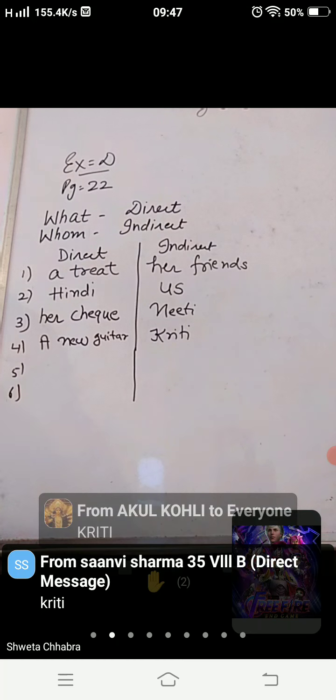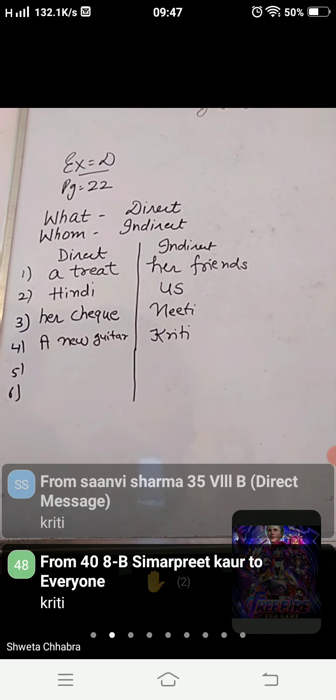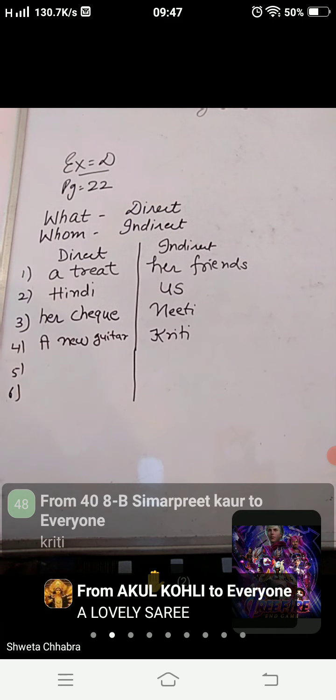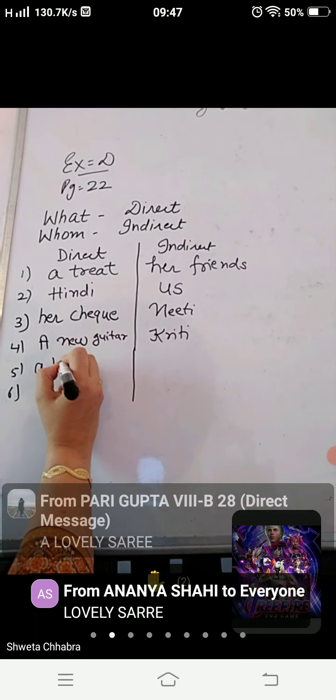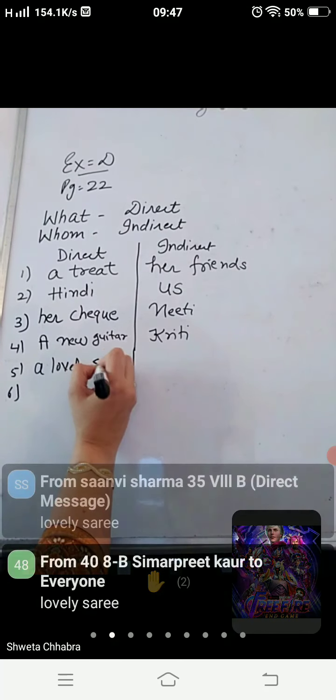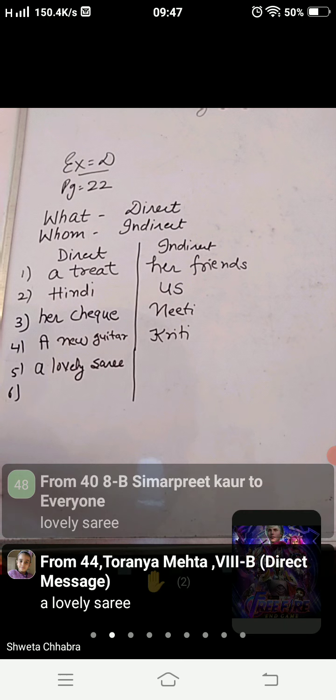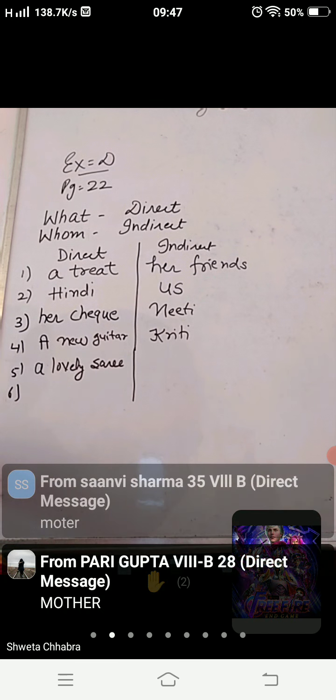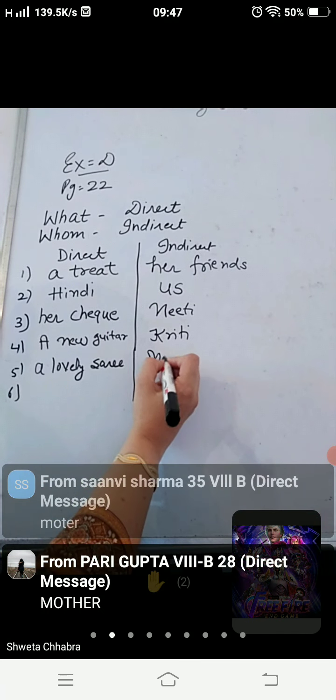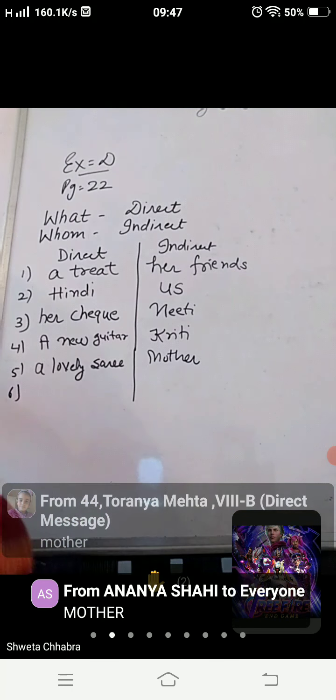Father gave mother a lovely sari. What did father give? A lovely sari. So a lovely sari will be the direct object. To whom did father give? Mother. So it is the indirect object.